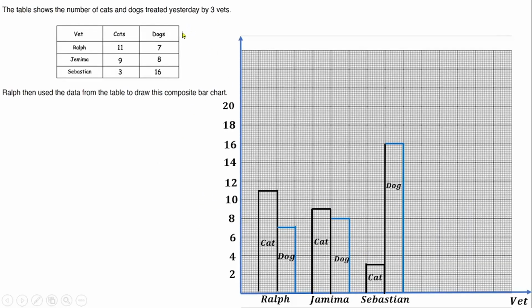So if I have another animal, like a cow, with the information, that means I'll be having another bar with this one, then leave a 2 centimeter space, draw the bar for the second information here, leave another space, draw the bar for the third information, and so on and so forth, which I believe you understand what we are talking about here.